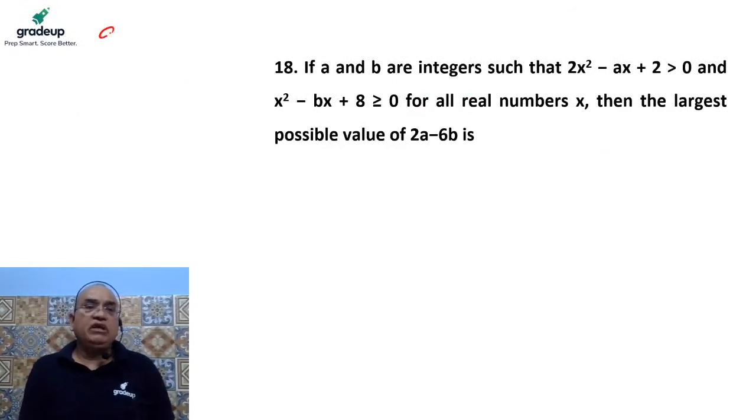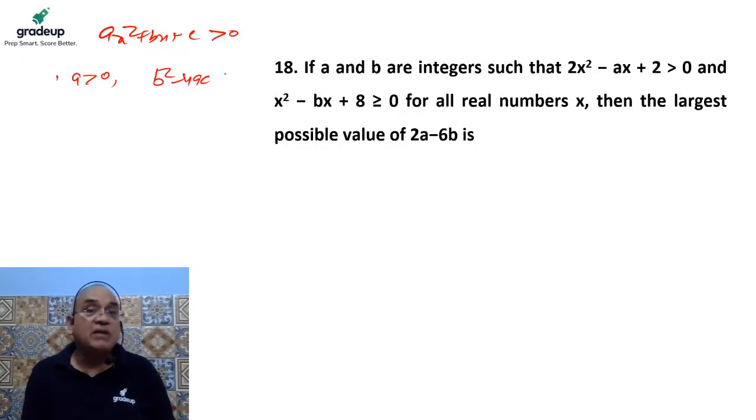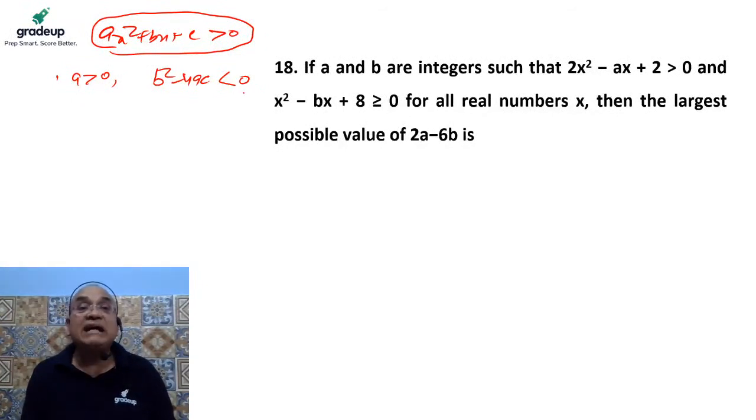As you know, if ax square plus bx plus c is a function which is greater than 0, and if a, the coefficient of x square, is greater than 0, then b square minus 4ac must be less than 0. It means the graph must lie above the x-axis, and if the graph lies above the x-axis, then and only then it could be positive.